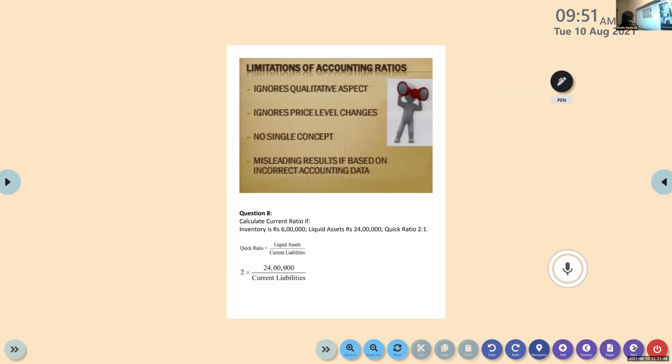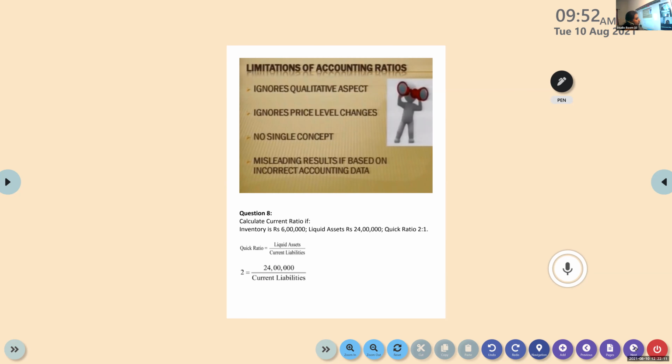So here, we don't have a single concept. Let us take the example of profitability ratios. We don't have an idea whether it is net profit ratio or gross profit ratio. We have several subdivisions inside that.